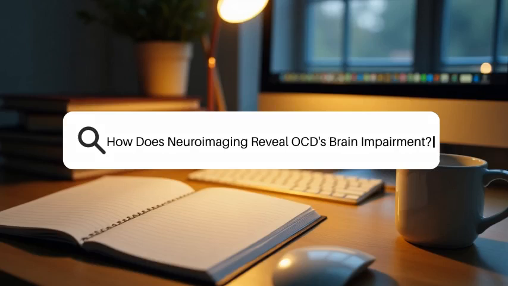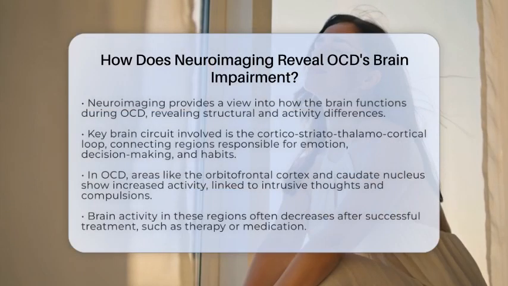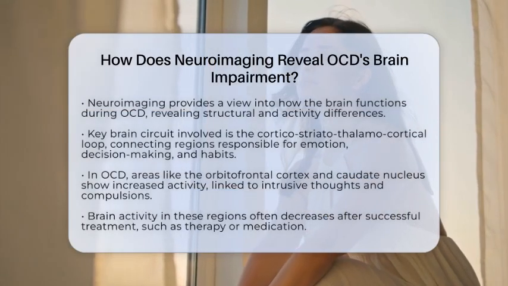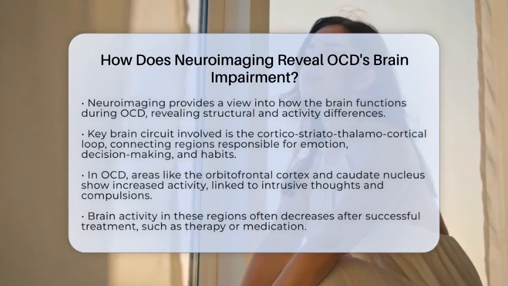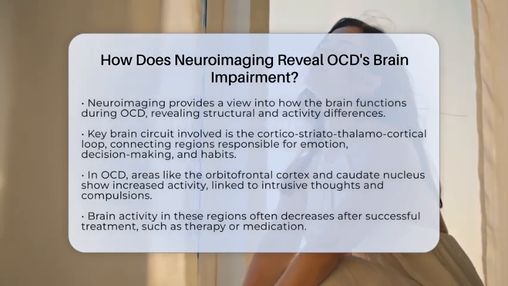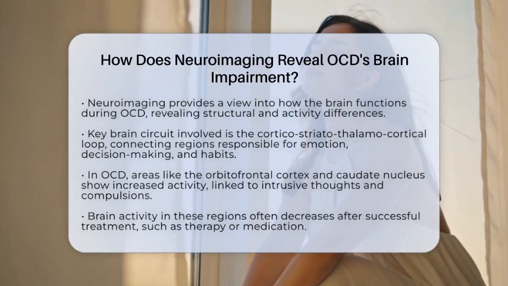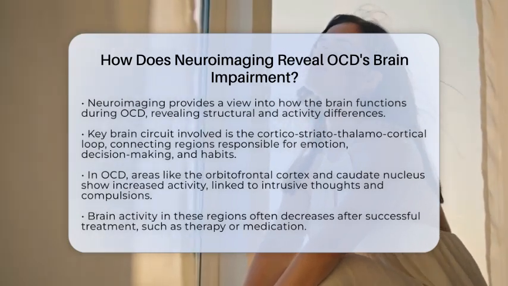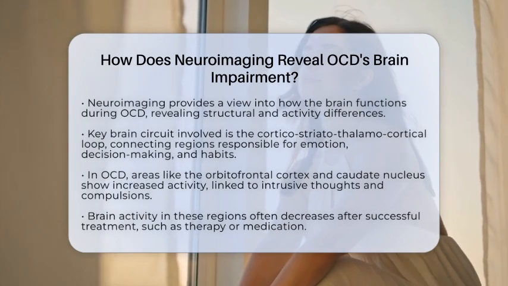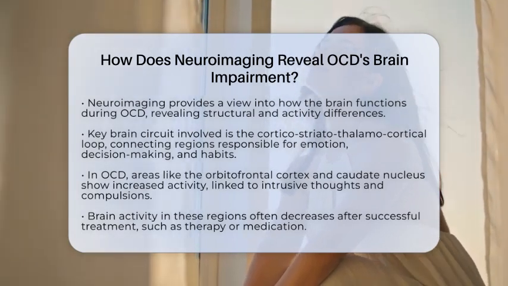How does neuroimaging reveal OCD's brain impairment? Imagine looking inside the brain to see how it works during obsessive-compulsive disorder. Neuroimaging is like a window that shows us the brain's structure and activity, helping us understand what goes wrong in OCD. These scans reveal differences in brain regions involved in thoughts, behaviors, and decision-making.